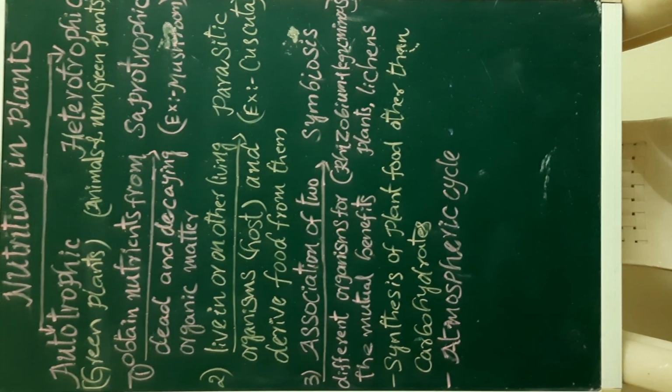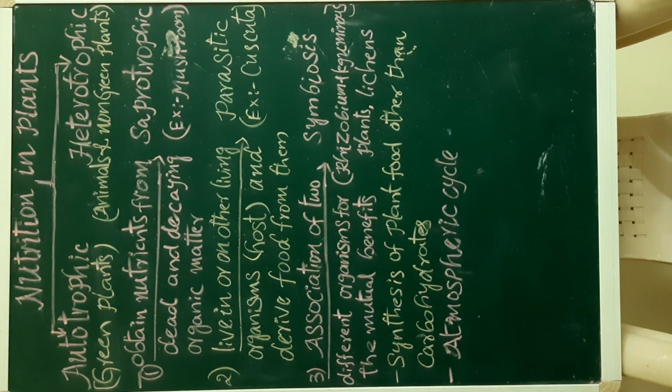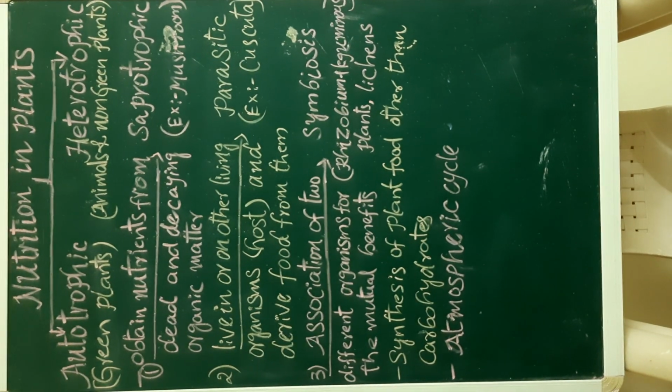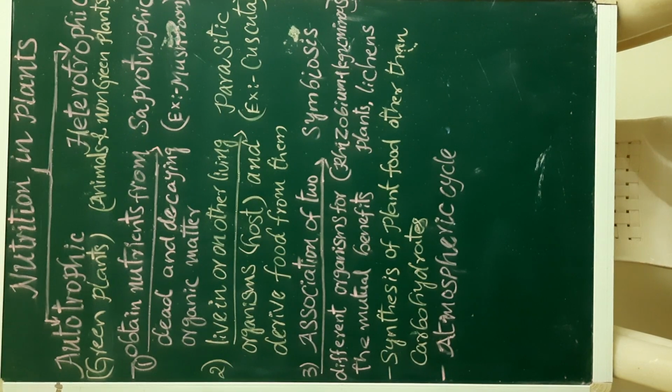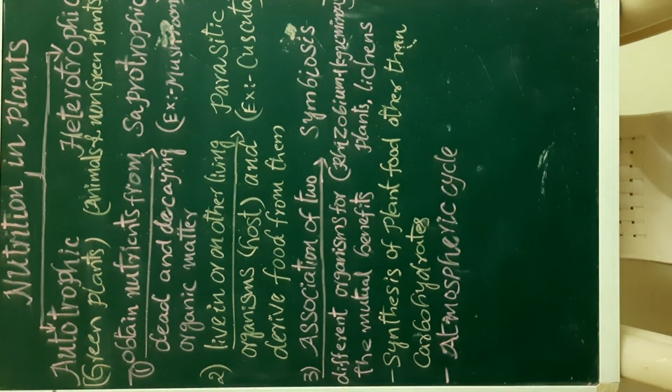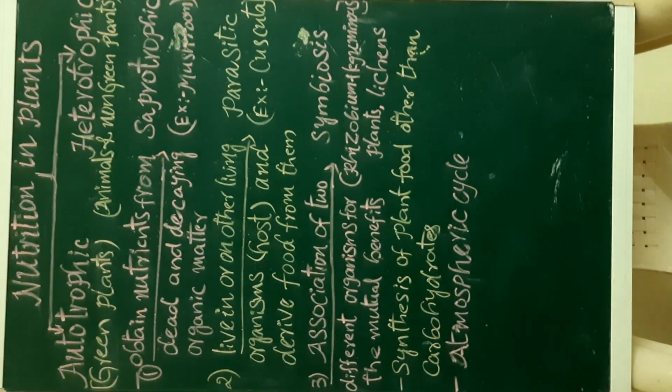For their food, they depend on other plants or animals directly or indirectly. Therefore, they are called heterotrophs. This type of nutrition is called heterotrophic nutrition. Is it clear, students?